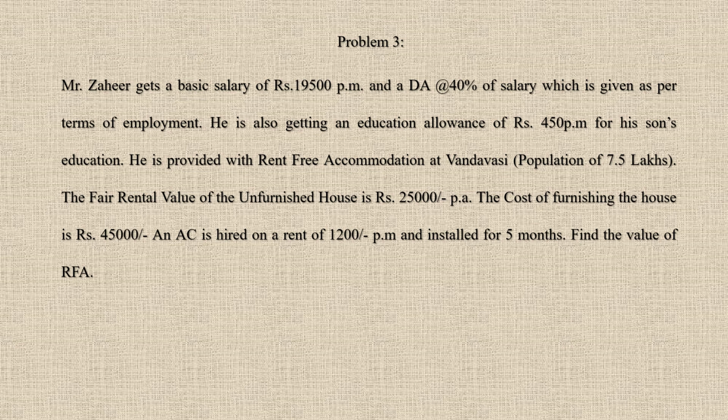The cost of furnishing the house is rupees 45,000 and AC is hired on a rent of 1,200 per month and installed for 5 months. Find the value of RFA.